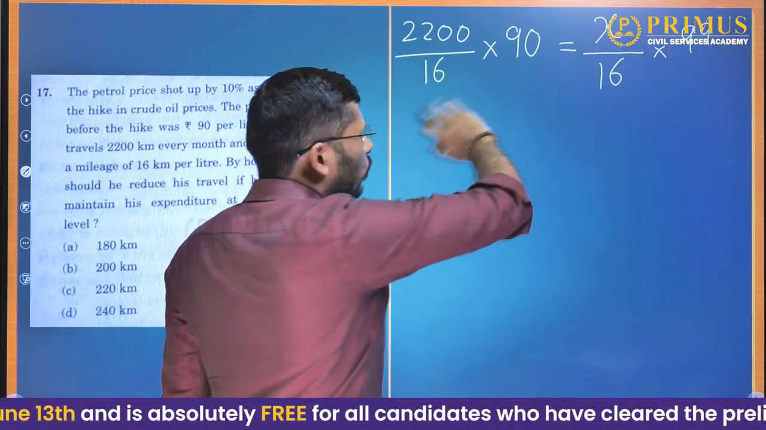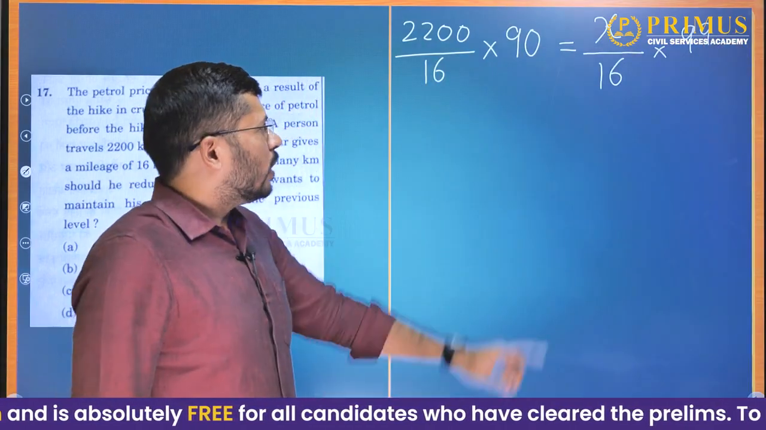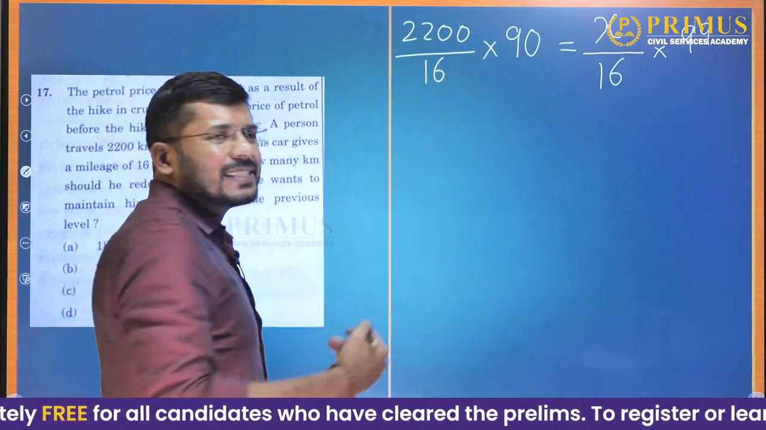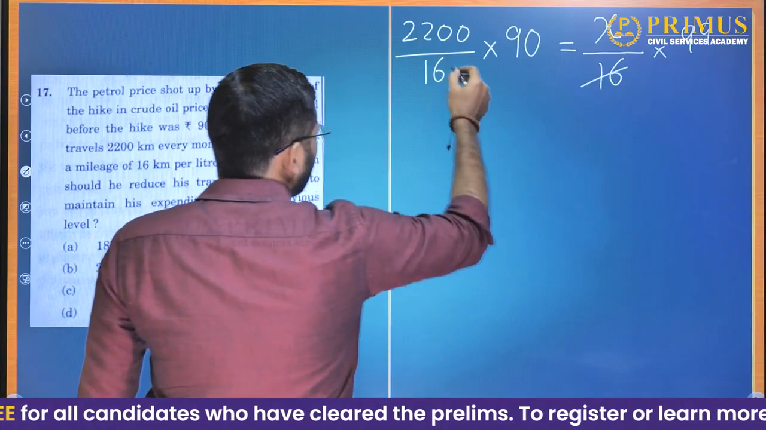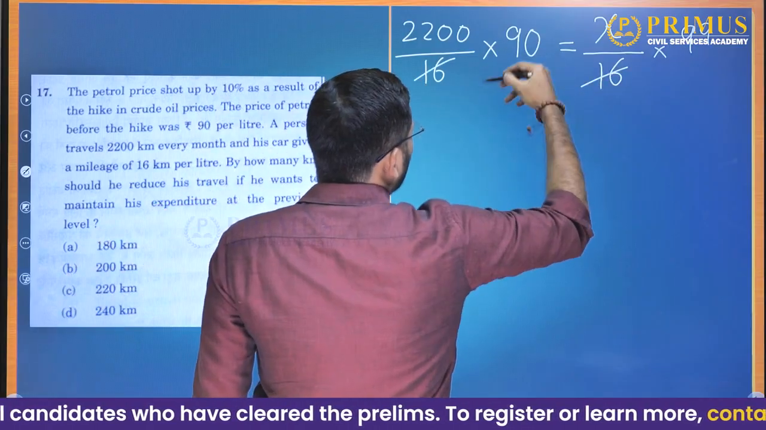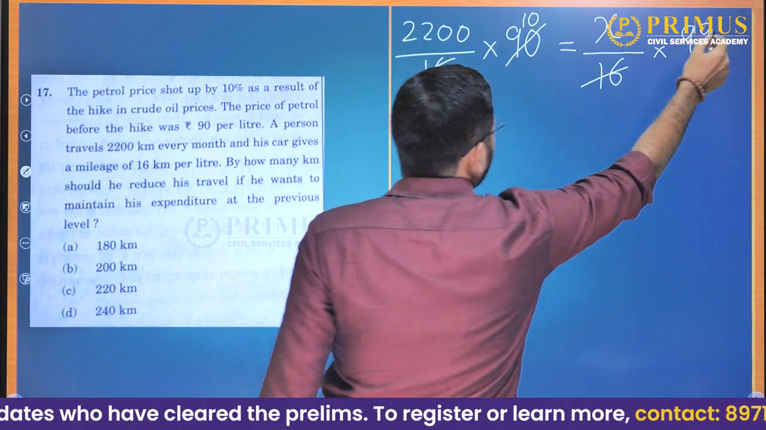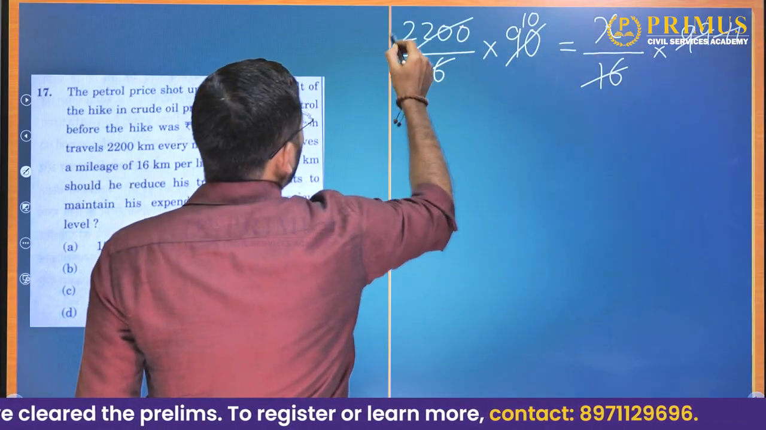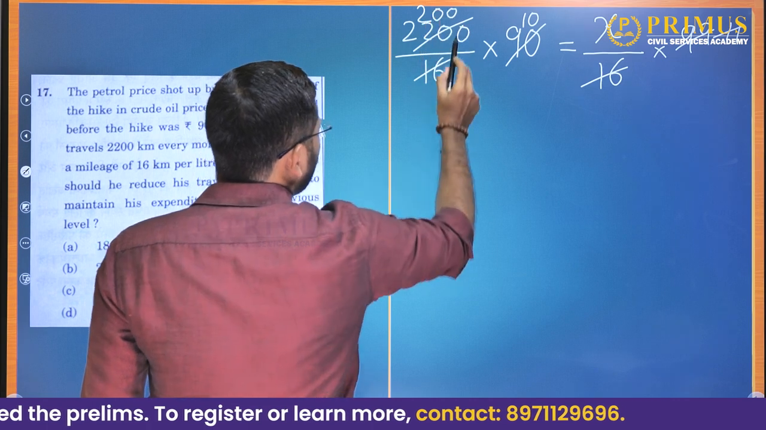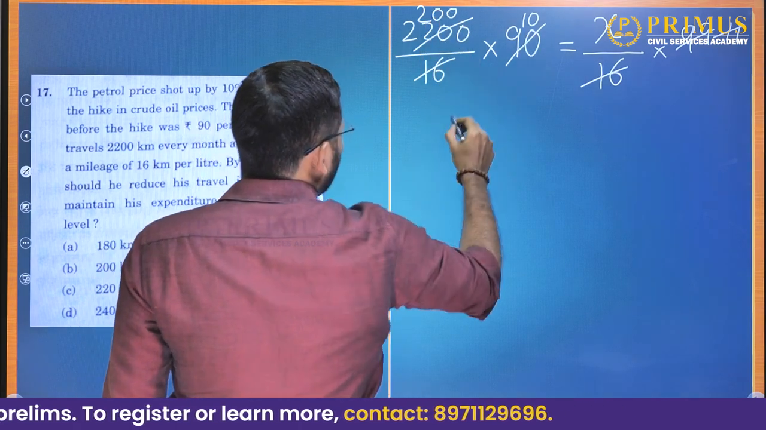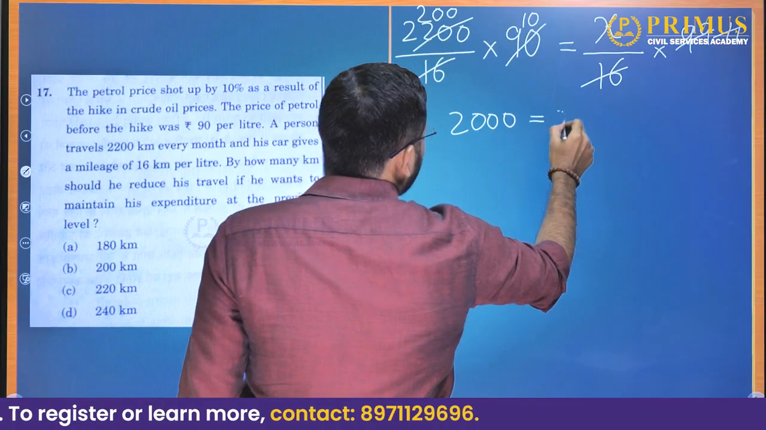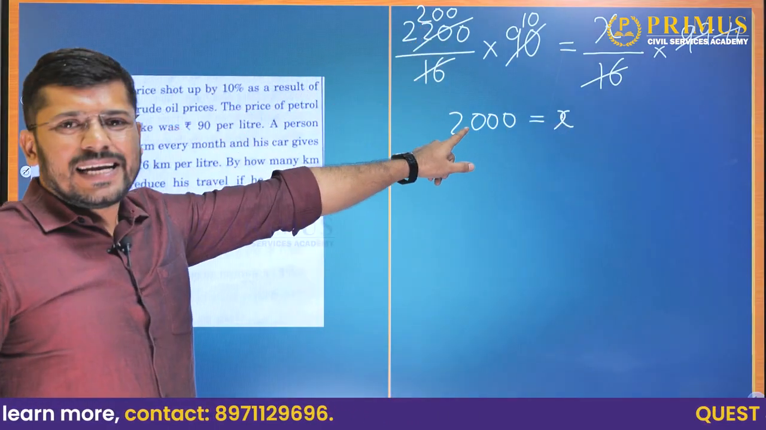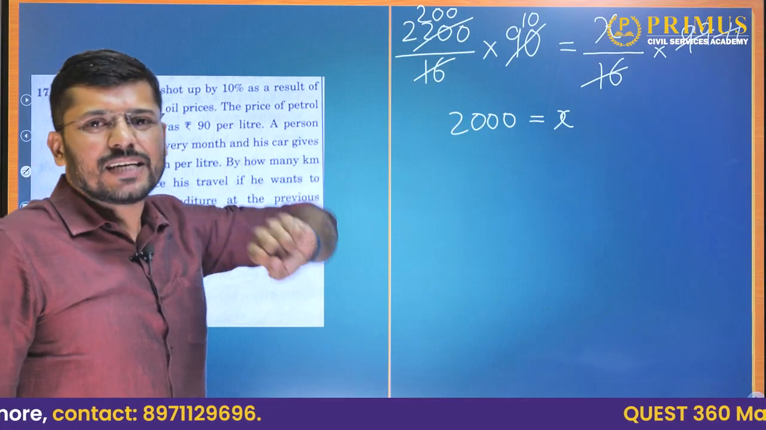Now, if you do this, his expenditure will remain the same. So now if you calculate for X, we will get the reduction in his distance. Here we can cancel out 16 and 16. 9 divides both of them: 9 10s are 90 and 9 11s are 99. 11 divides 22, so 11 2s are 22, and add 2 zeros here. And 200 into 10 will give you 2000. So now he needs to travel only 2000 kilometers. Earlier he used to travel 2200. Now he can travel only 2000 to keep his budget constant.